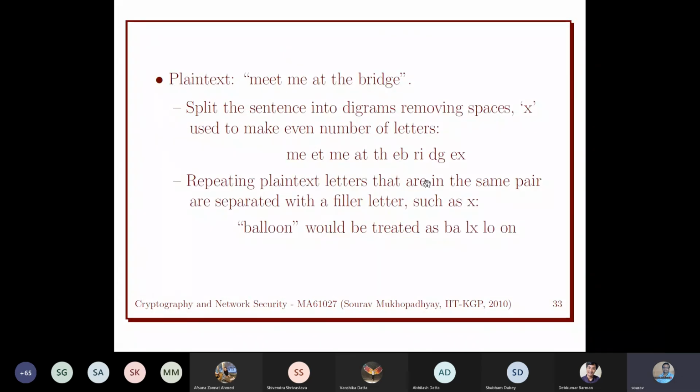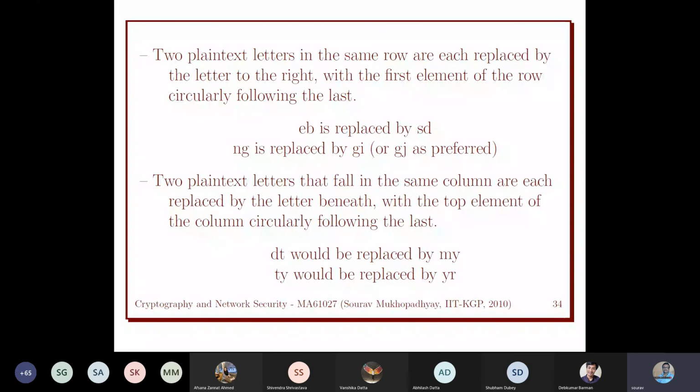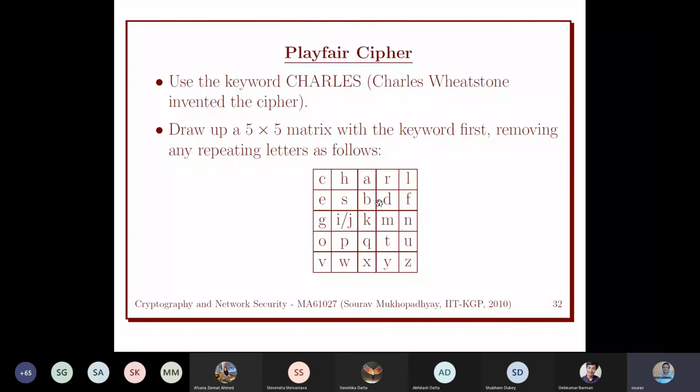Anyway, we have some examples over here. Two plaintext letters in the same row are replaced by the letter to the right, with the first element of the row used circularly. That's why I said, EB is replaced by SD. Let me verify. Yes, EB is replaced by SD.